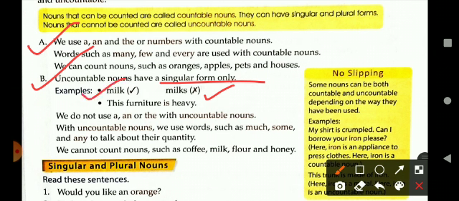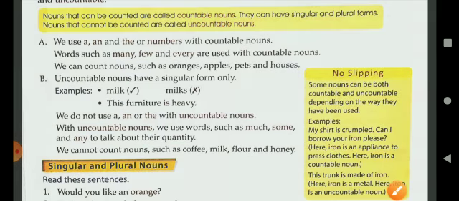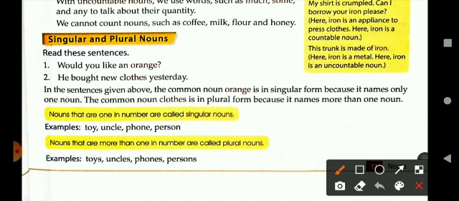The furniture is heavy. The furniture will remain furniture. So uncountable nouns do not have a plural form. We do not use a and the with uncountable nouns. With uncountable nouns, we use words such as much, some and any to talk about their quantities. And we cannot count nouns such as coffee, milk, flour and honey. Now, singular and plural. We can also call them one and many.